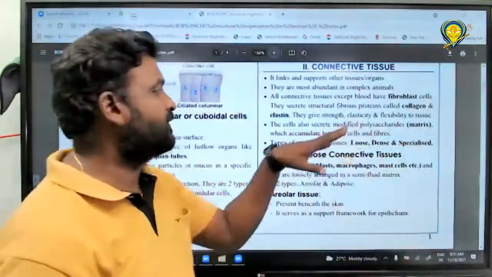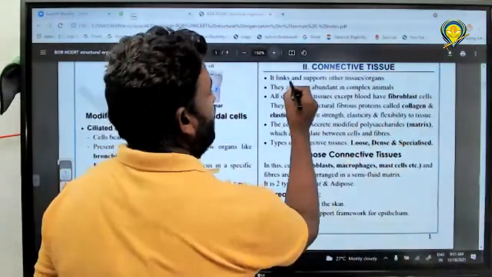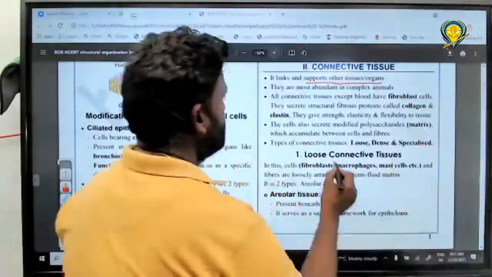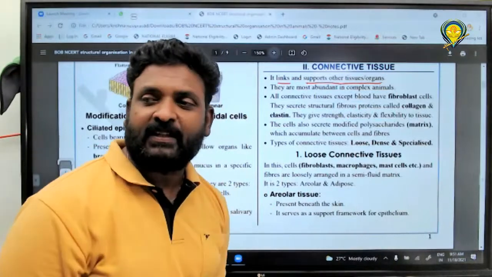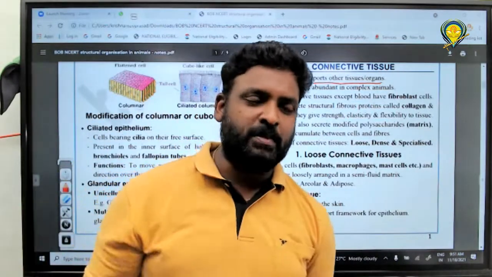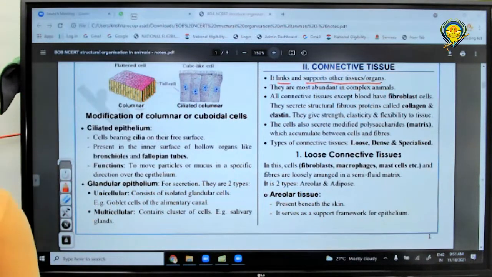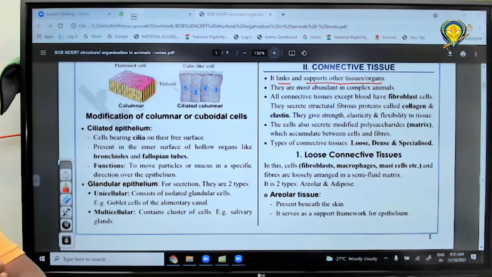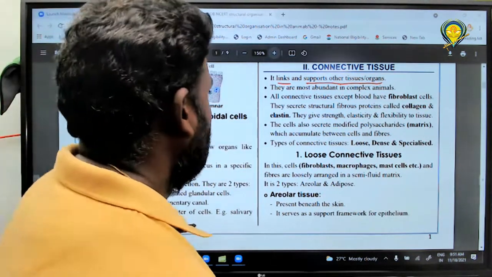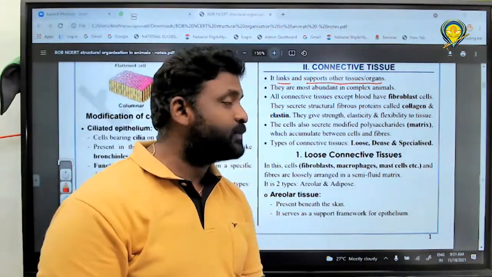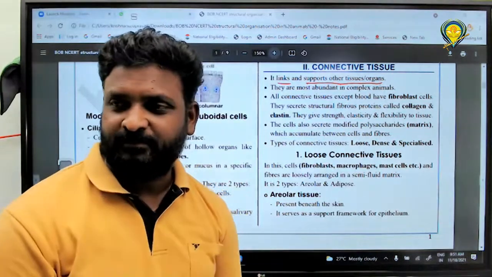Got it? And that is called, you can see it here. It links and supports the other tissues and organs, and that is called connective tissue. Please read it, all of you. Connective tissue means it has links and supports other tissues or organs.